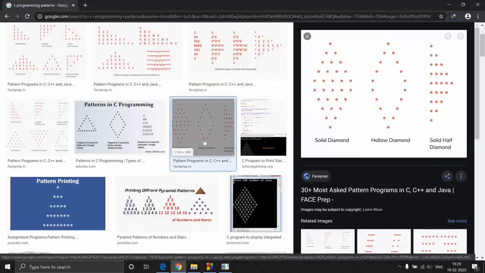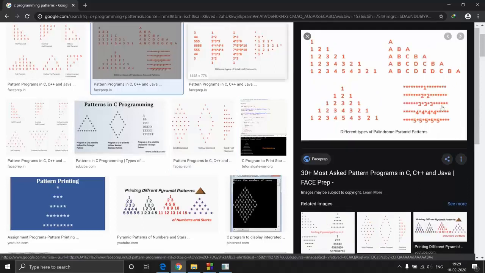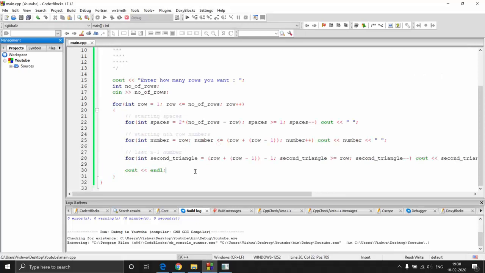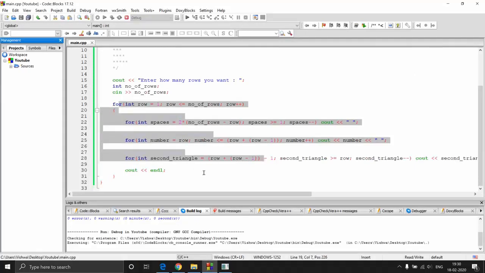So you need to break the problem down into simpler problems. Here, if you see this particular diamond, you can break it down into the upper triangle and then the lower triangle. If you just see it, you will be able to differentiate between those two shapes. So you need to break down the complex shapes into simpler ones, and then you can try all these shapes. These are just implementations, so you can try it just like this. This is how you work with patterns.